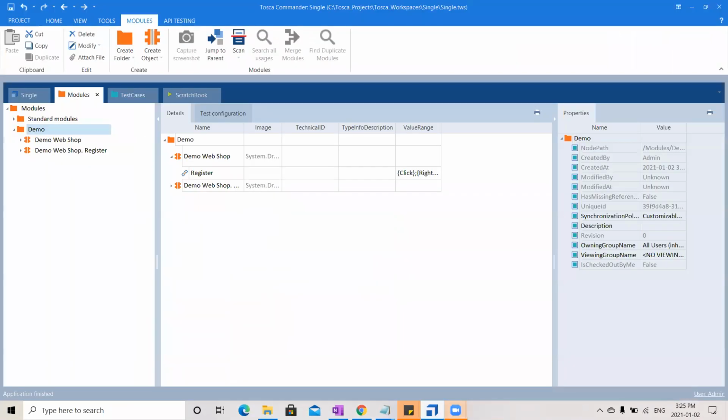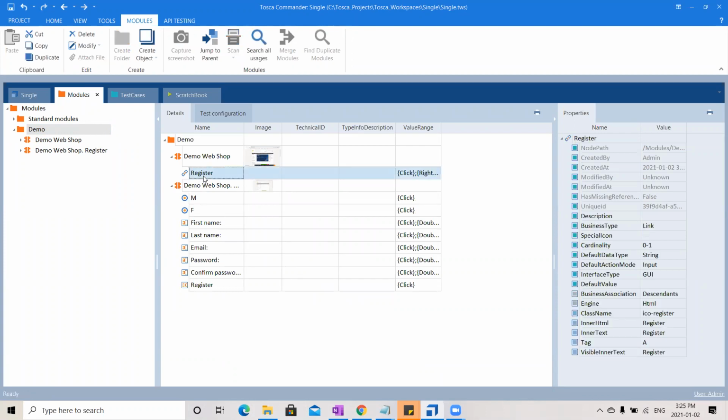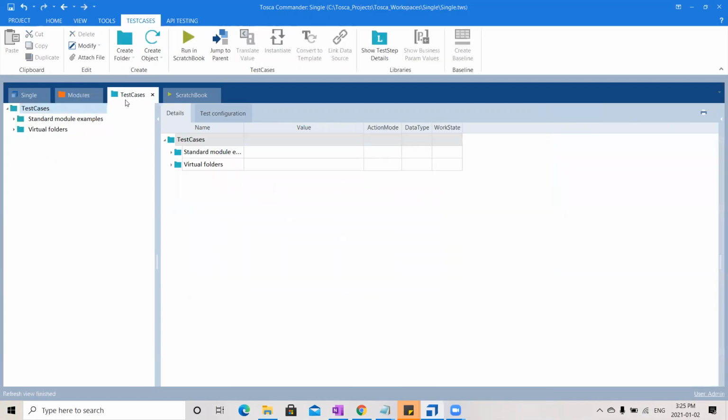And now let us come to the second phase, that is the operation phase. In this operation phase, this is where we tell Tosca, go and do this operation on this control. If you see, we have one register button on which Tosca has to go and click. Similarly, there are some other fields here where it has to do some operation. Either it could be selecting the radio buttons or entering the values and again clicking on this register button. So this can be achieved in the test cases phase as I already told you.